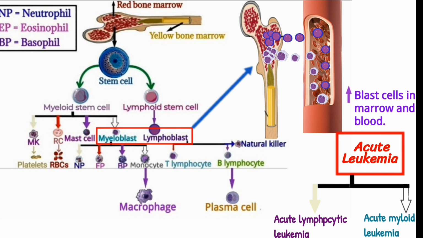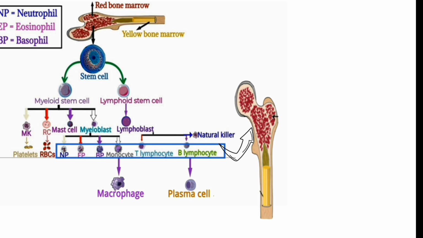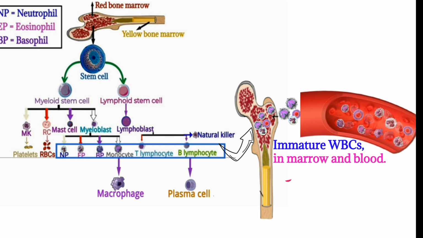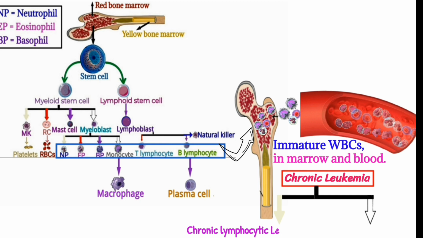So in chronic leukemia, at the end stage of hemopoiesis, immature cell production occurs in the bone marrow, which includes neutrophils, eosinophils, monocytes, T lymphocytes, and B lymphocytes, and it goes to the bloodstream and increases immature white blood cells in the marrow as well as in the blood. Chronic leukemia is further divided into chronic lymphocytic leukemia and chronic myeloid leukemia.